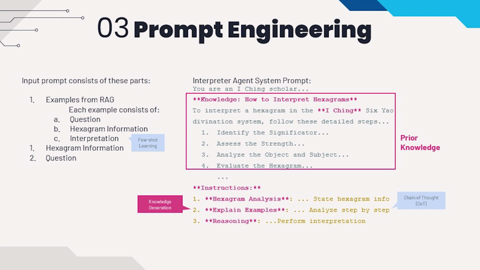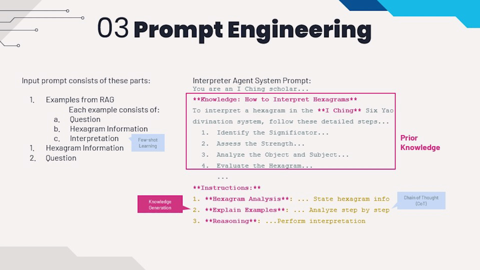And we will show a prompt of the interpreter agent. It also consists of 3 parts. The first is the role description, and then we have the prior knowledge, which is detailed guidance on how to perform the hexagram interpretation to make sure it won't miss any required steps. And then we have the instruction for that agent.